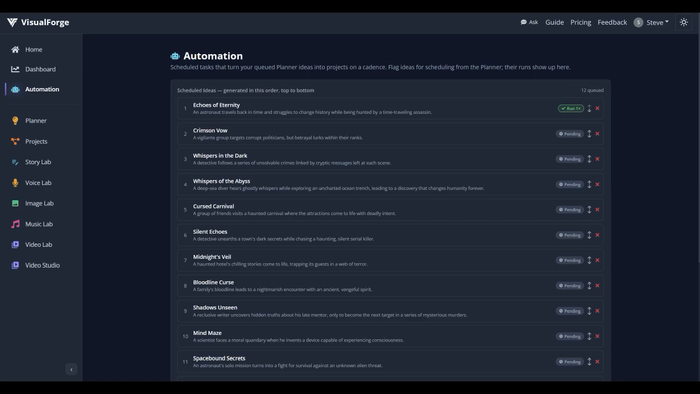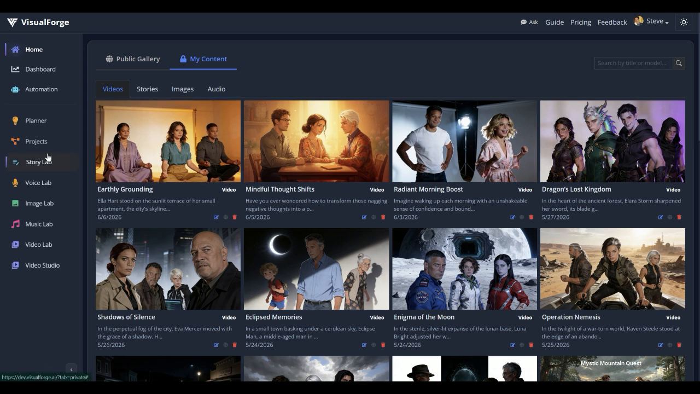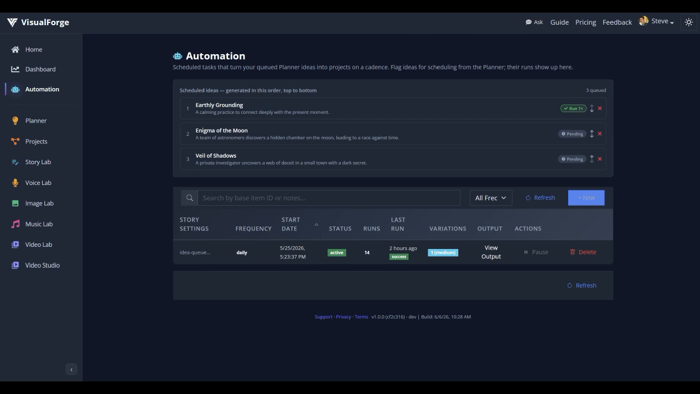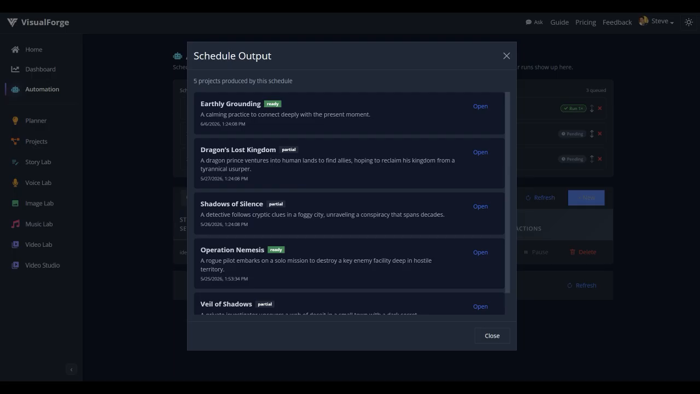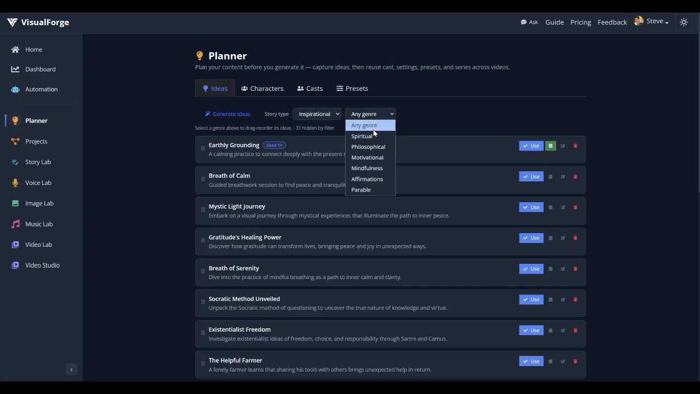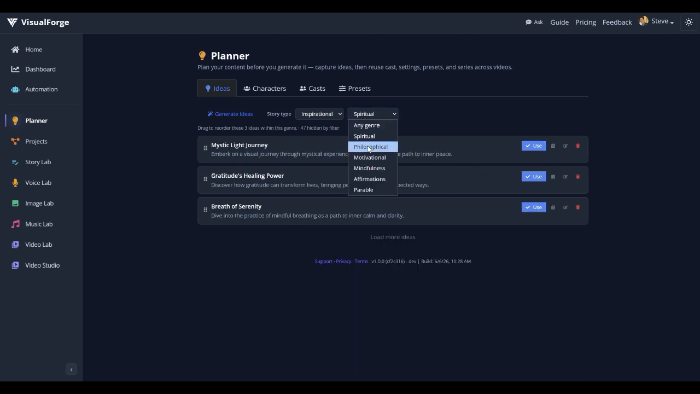So what I noticed is there was a scheduled job that ran last night or today. This Earthly Grounding one. See, it ran one time, and you can see on the output here it is. And it says a calming practice to connect deeply with the present moment. So I was assuming it was going to be inspirational, and here it is right here. It doesn't show the genre here, so you kind of got to guess which one it is. It's the Earthly Grounding one, wherever that is.